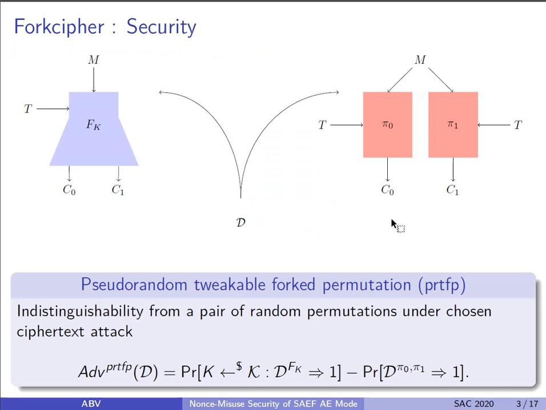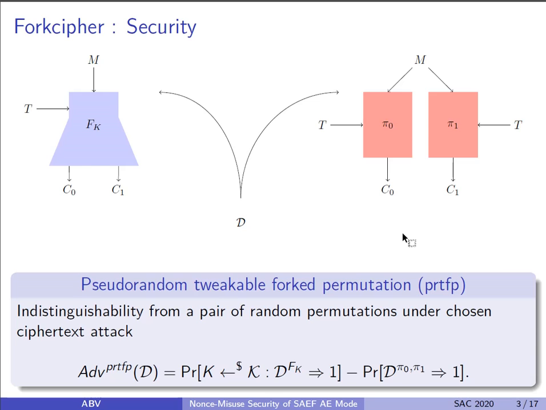The security of the fork cipher is defined by indistinguishability from a pair of random permutations under chosen ciphertext attack. The notion is denoted by pseudo-random tweakable fork permutation, also known as PRTFP.